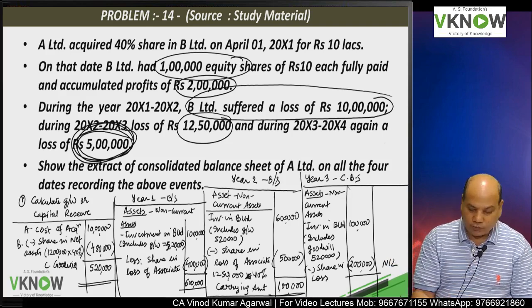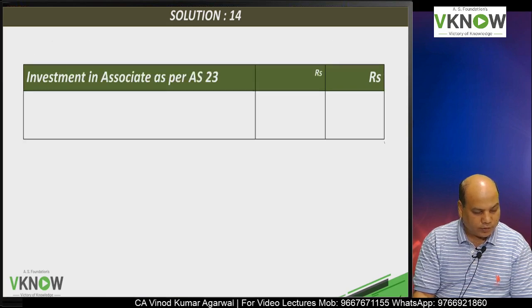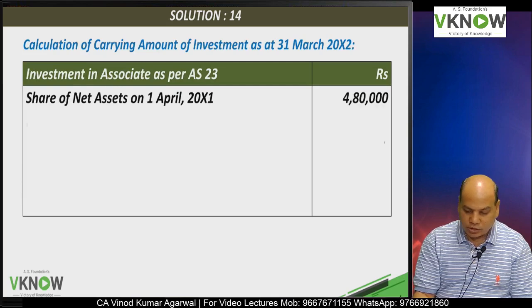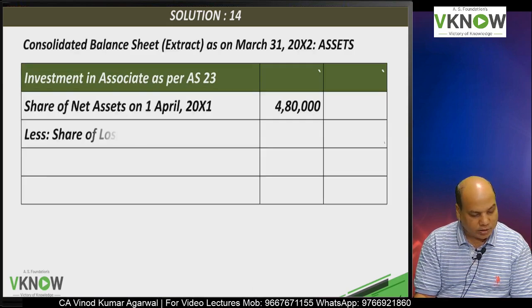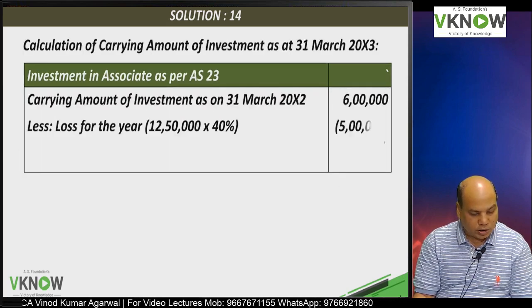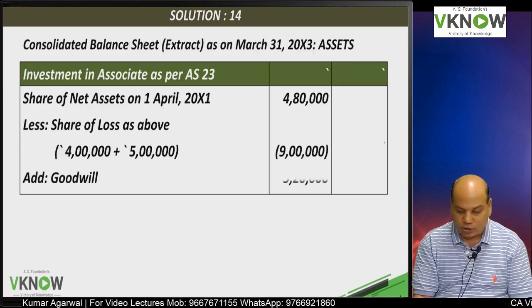I will read the note from your book. The note says, if under the equity method investor's share of loss equals or exceeds the carrying amount of the investment, the investor ordinarily discontinues recognizing its share of further losses and the investment is reported at nil value.